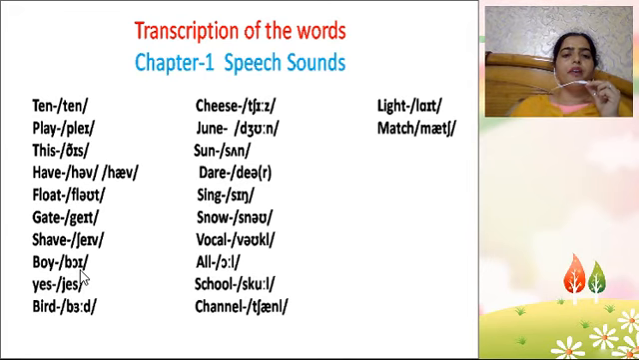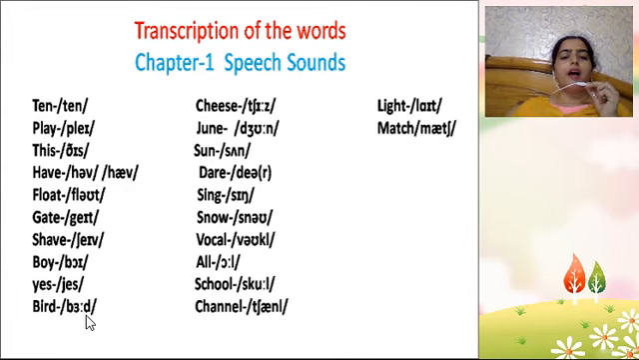Shave. Sh as in shoe, symbol for diphthong, shave. Boy, again you will find a diphthong, b, o, e, oi, boy. Yes, this is the symbol for y, yes. Bird, this is the sound as in bird. Cheese, this is the symbol for ch sound, long e, cheese. June, this is the symbol for j sound, j, long u, n, June. This is sun, s, o, n, sun.